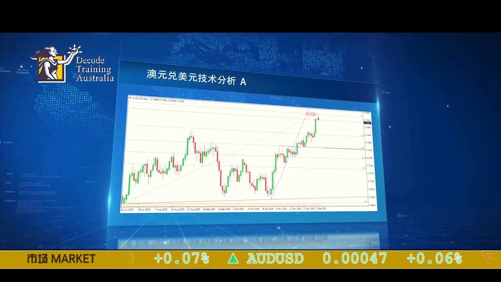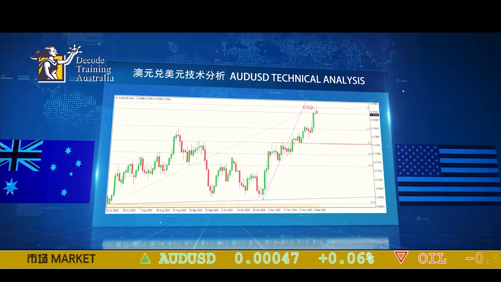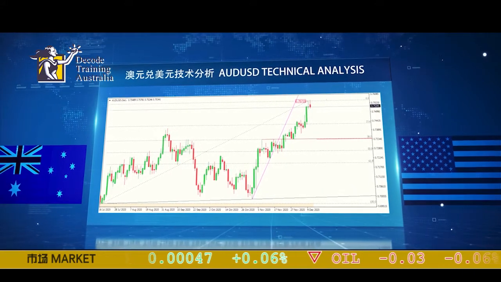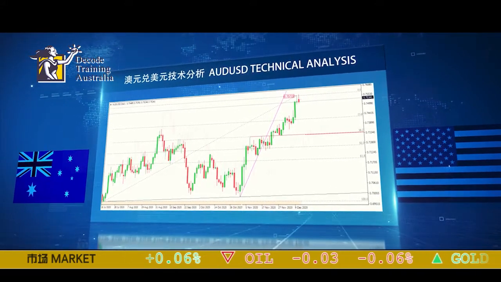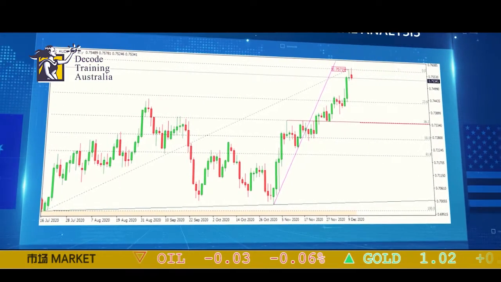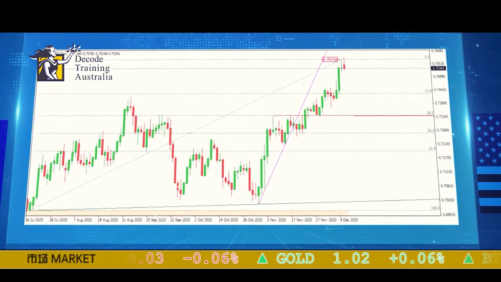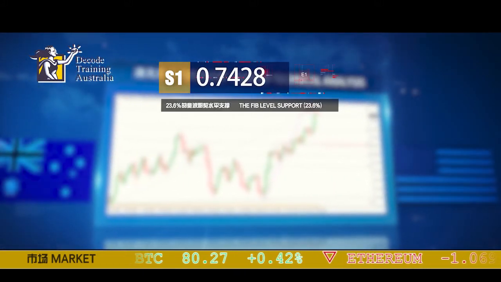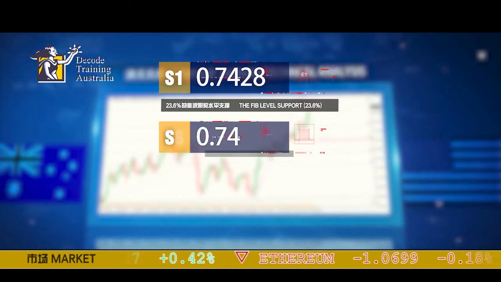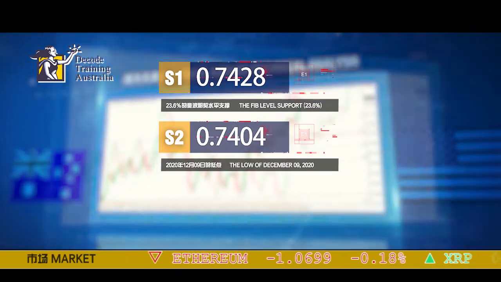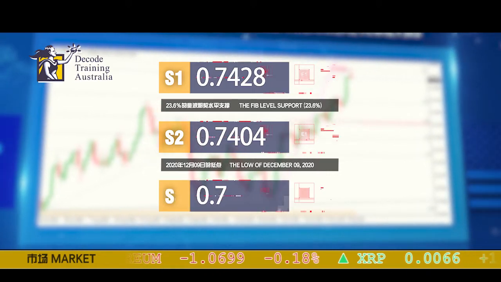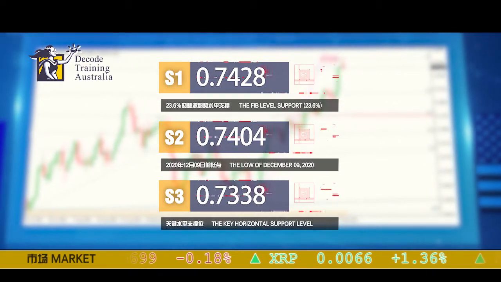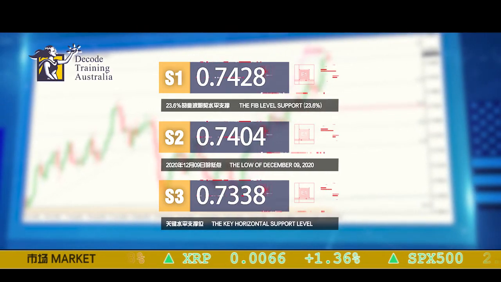The Australian dollar slid down against the US dollar on Tuesday, decreasing the price of the Aussie US pair to less than 76 cents ahead of the release of Australian employment change news. Now this pair, the Aussie US, is currently trading around the 75.34 level. The Aussie US might come across the following support levels. Looking at the chart, we can see support 1 is at 74.28, which is the 23.6 Fibonacci percent level. Second support is at 74.04, which is the low of December the 9th. And finally, the third support is at 73.38, a key horizontal support level.